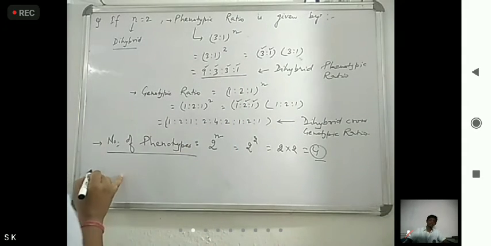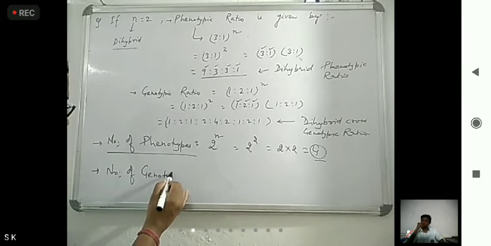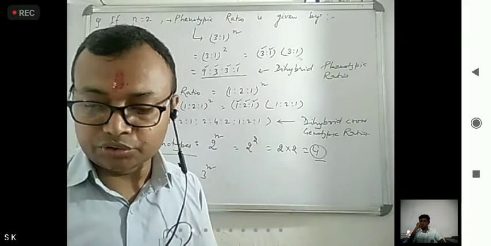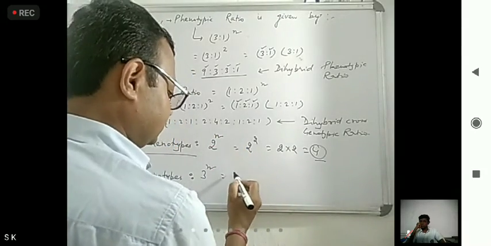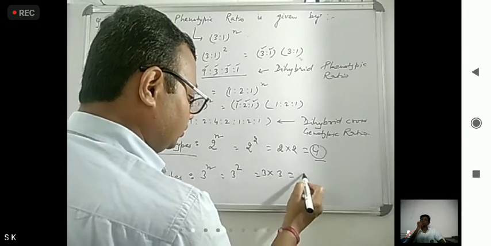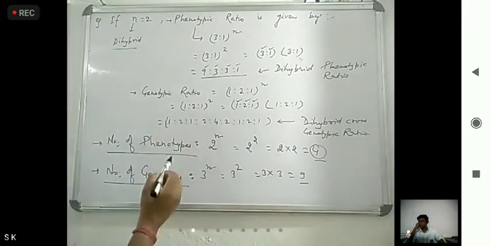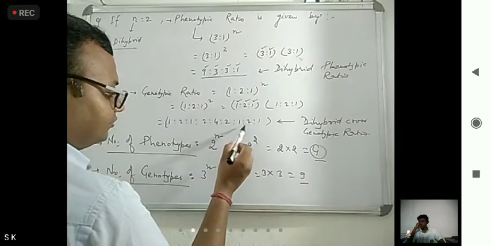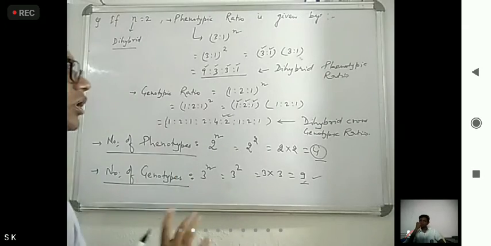Okay. Similarly, number of genotypes. So this has the formula 3 to the power n. Now, if we are seeing dihybrid, so 3 to the power 2. So 3 into 3 is equal to 9. So number of genotypes will be 9. We will see here in the genotypic ratio 1, 2, 3, 4, 5, 6, 7, 8, 9. So it is 9. Here also 9. Understood now? So this formula is very important.